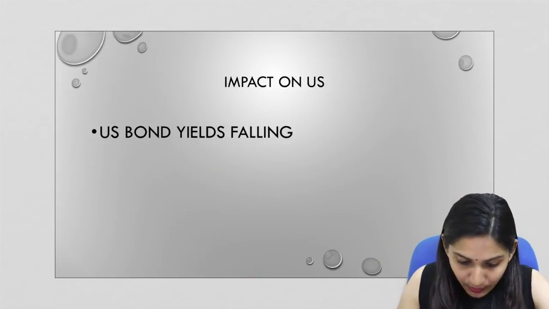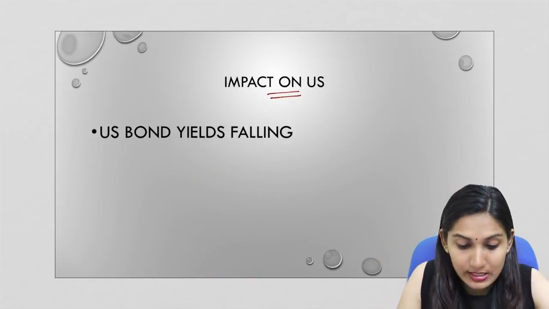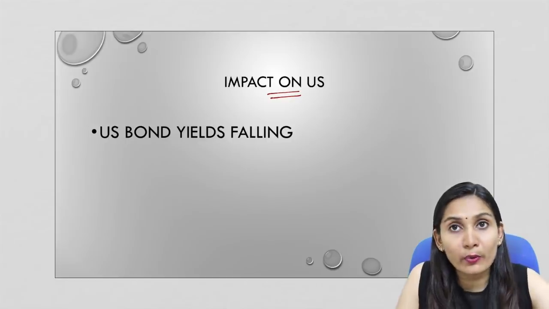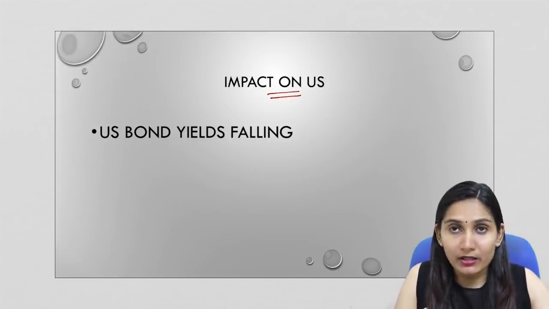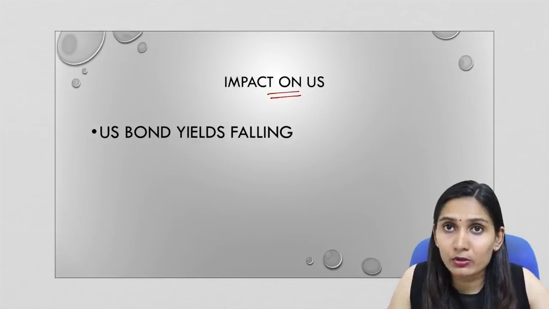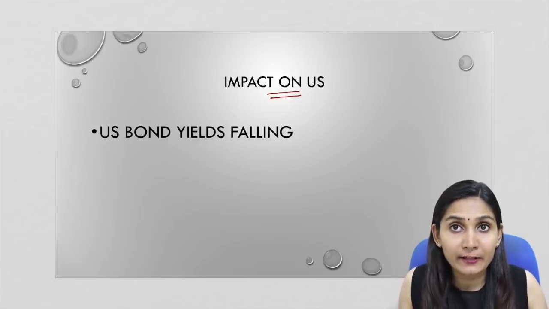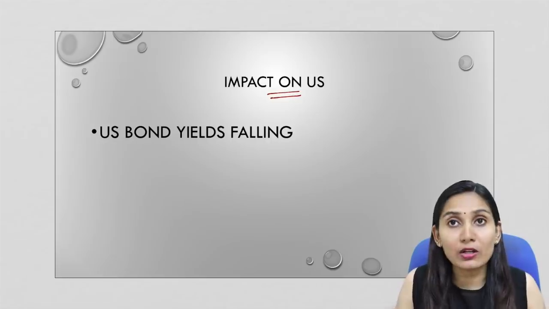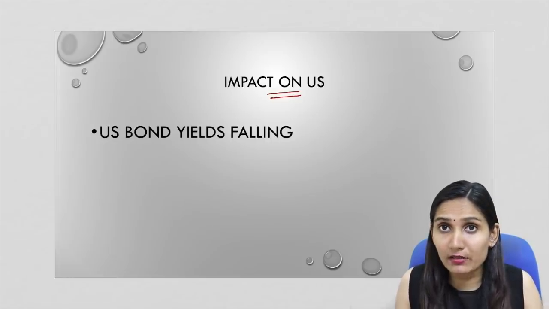Now let us see what is the impact on the US. So with this growth slowdown, what is the impact on the US economy? We have seen that the economic growth rate around the world is declining, and the US economy has its own consequences due to this.